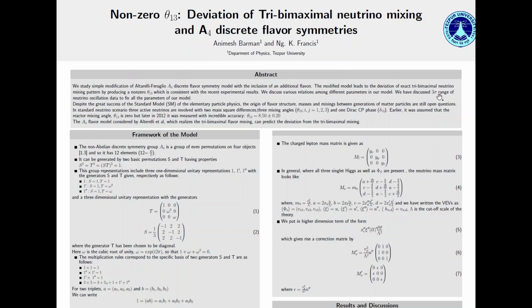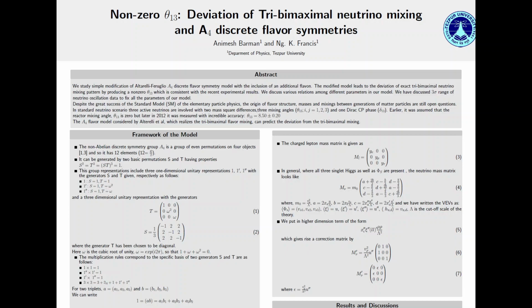In the framework of our model, we consider the A4 model. The non-abelian discrete symmetry group A4 is the group of even permutations of 4 objects. So we get 12 elements, and it can be generated by 2 basic permutations S and T having the operations S squared equal to T cubed equal to (ST) cubed equal to 1, and the group